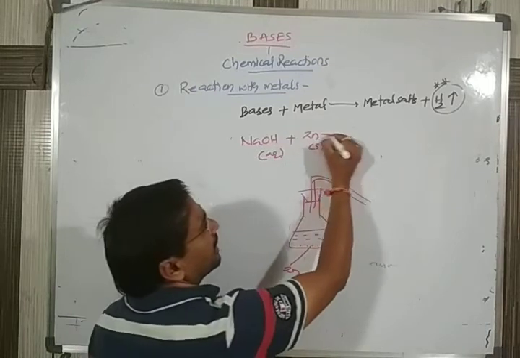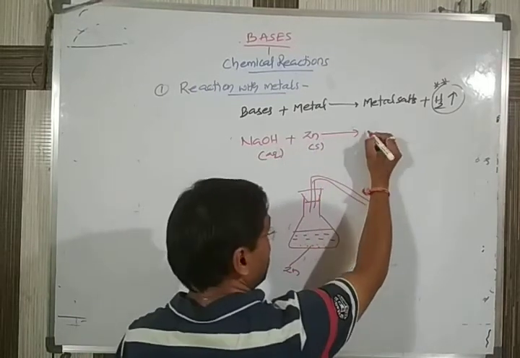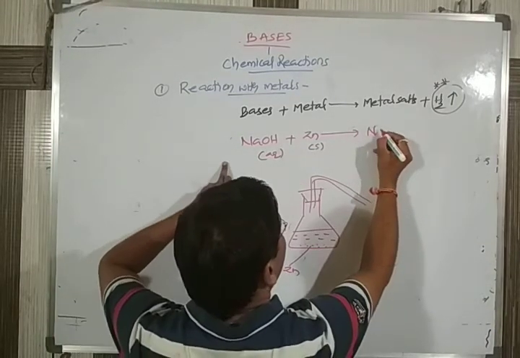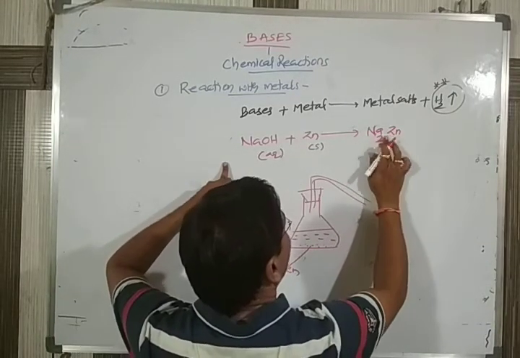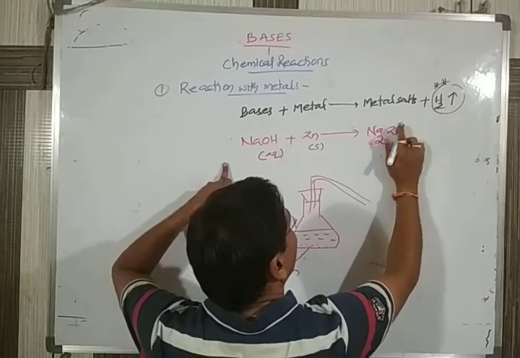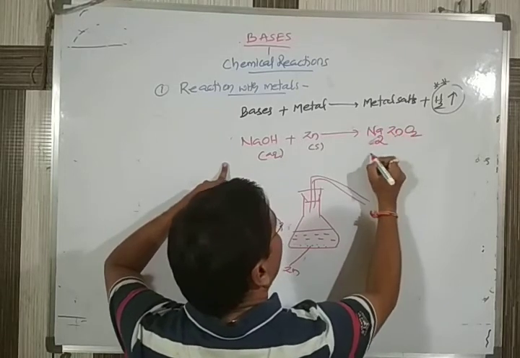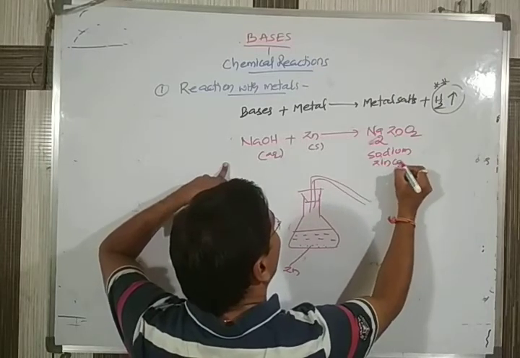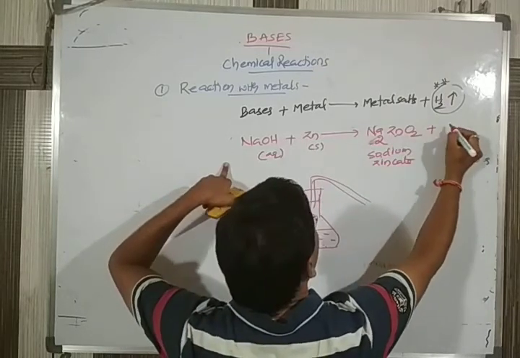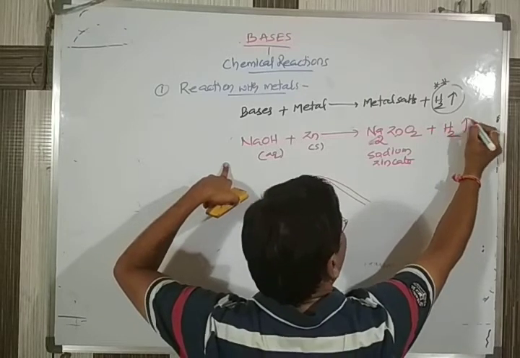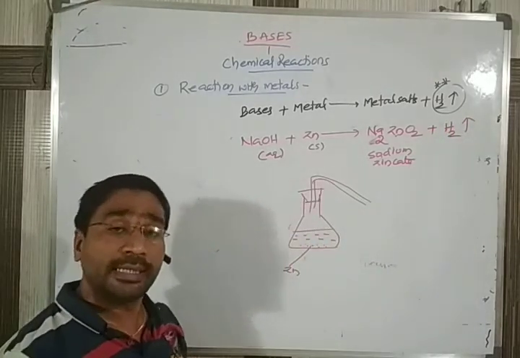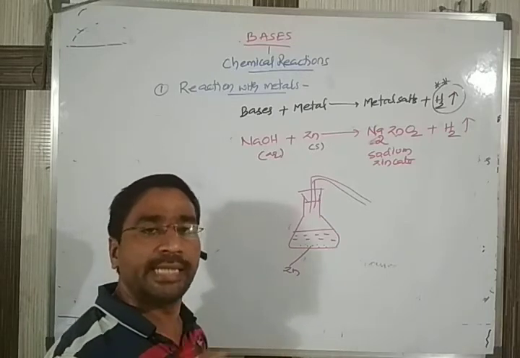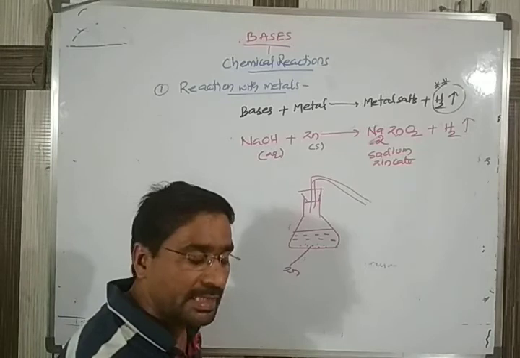According to the reaction, it gives us a metal salt. Here we are getting the metal salt Na2ZnO2. The name of this one is sodium zincate. So the salt we are getting is sodium zincate, along with which it releases hydrogen gas. Now, how do you identify hydrogen gas? Hydrogen gas is a colorless, odorless gas, so we can't identify it just by seeing it.